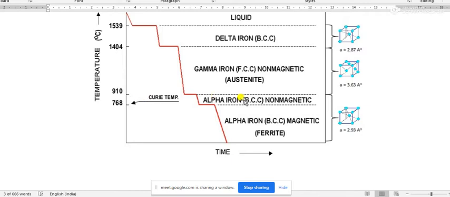That means in the case of alpha iron or ferrite, there are two different properties of that ferrite iron. Up to 770 degrees Celsius, the iron is magnetic. After 770 degrees Celsius to 910 or 912 degrees Celsius, the iron is non-magnetic, and this whole part is in the crystalline structure of BCC structure, and up to this temperature the iron is in the state of alpha iron or ferrite.